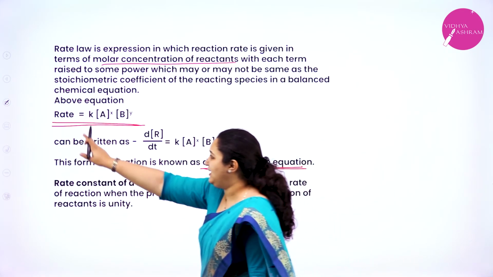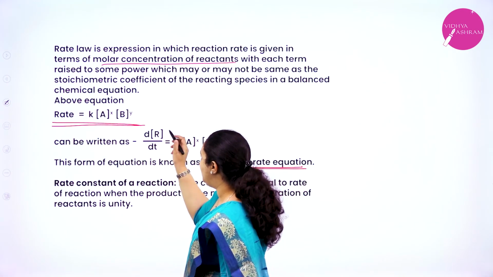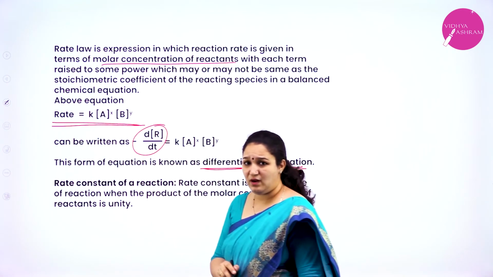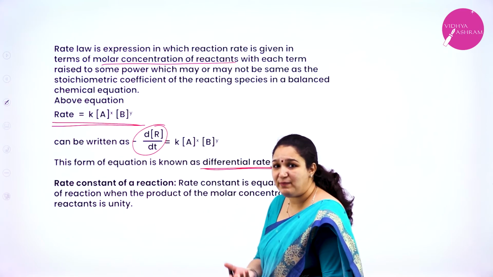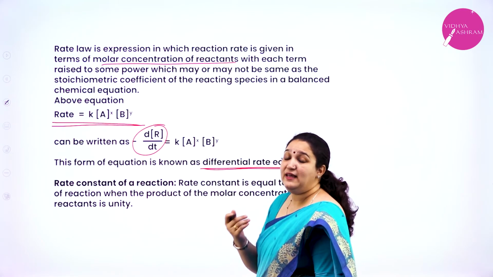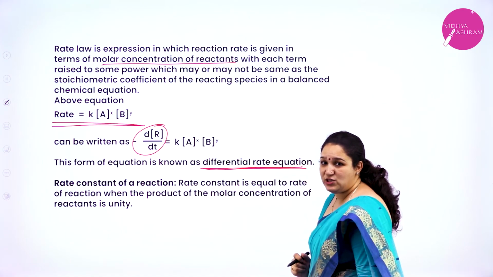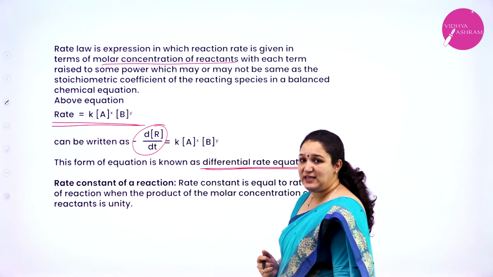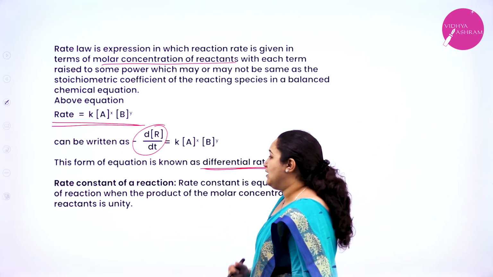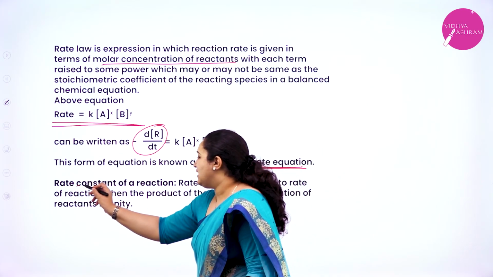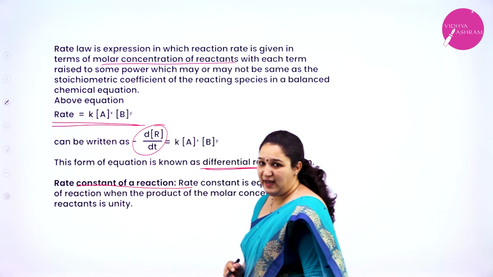So instead of writing rate, if I put it in terms of an equation, a mathematical form, then we call it a differential rate equation or differential rate expression. Okay. Next, what is the rate constant of a reaction?